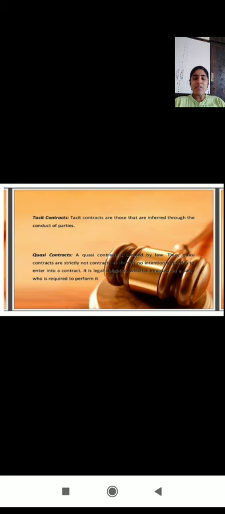For example, while we are walking on the road, we will go on the left side of the road. Why? Because that is enacted by law, so we follow that. That is an example of a quasi contract.